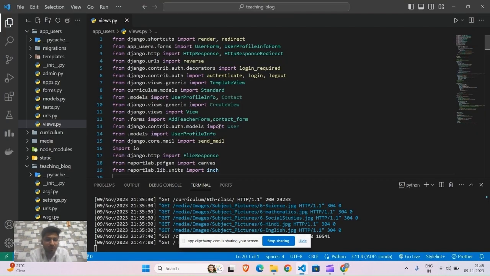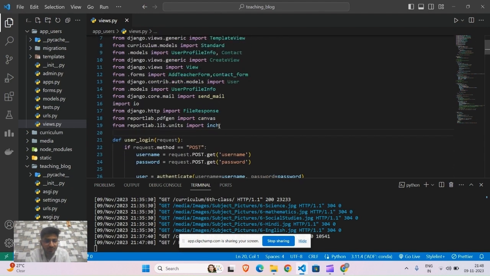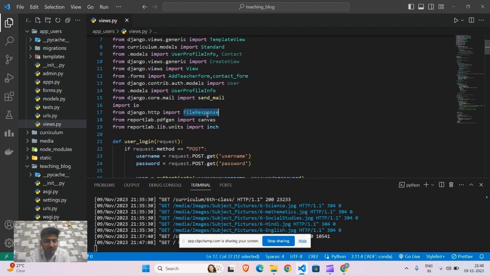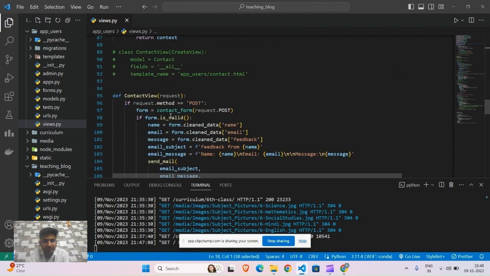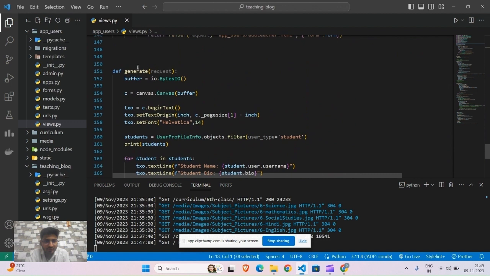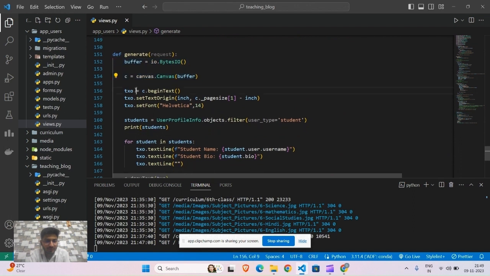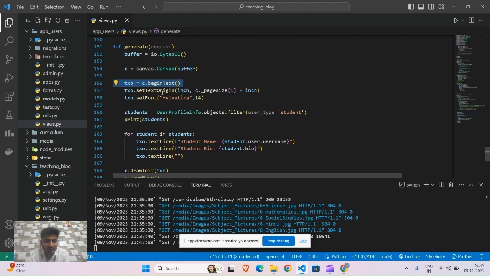Now I will explain the code of generate report if the teacher is logged in. To generate a PDF, we have to download the reportlab library, and then import canvas from reportlab.pdfgen, and I have also imported FileResponse from django.http. So this is the code to generate the PDF. First I declare a buffer, and then I have created a canvas object. Then we have created a text object, and then we have set our text font